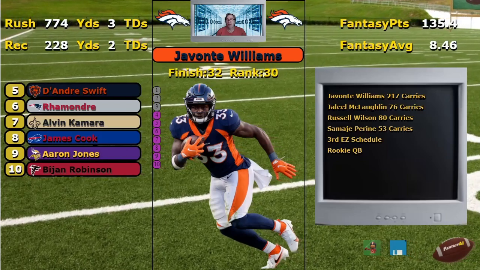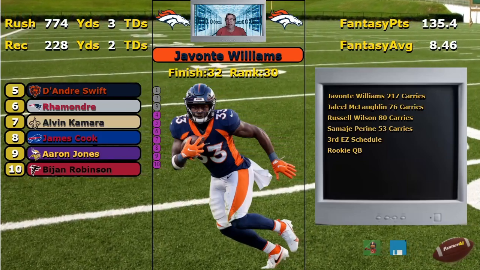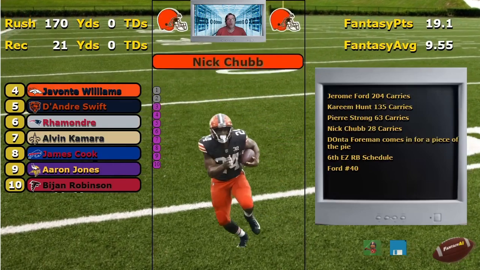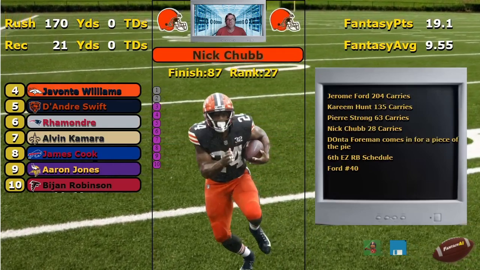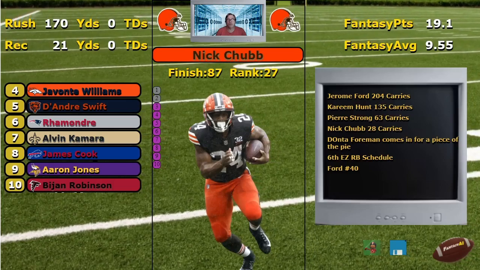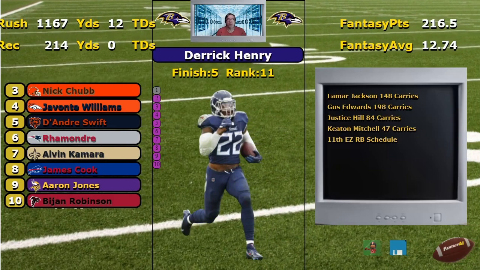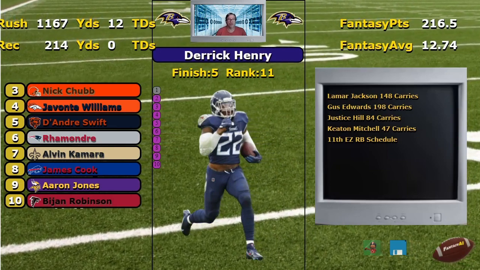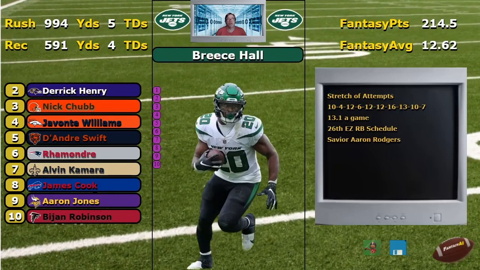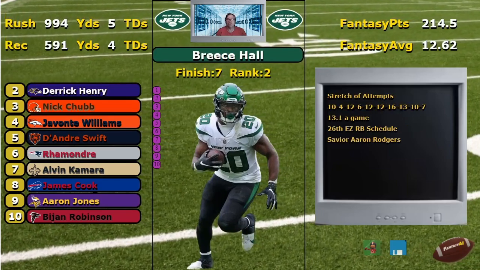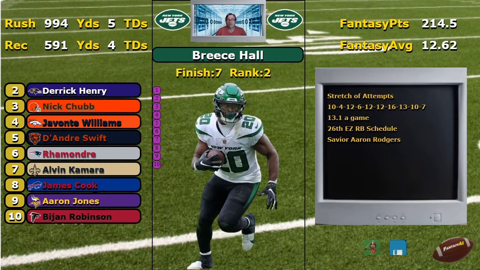Denver comes in, one of the committee approaches, and Javonte Williams there at 4. How about Chubb? He was hurt last year, but Kareem Hunt always seems to get their carries. Too much sharing going on there in Cleveland. Derrick Henry, Baltimore, who you sharing with? Lamar Jackson's 148 carries. There's always going to be some sharing going there. And Breece Hall comes in top of the list. 13.1 a game is not enough for a lead back.